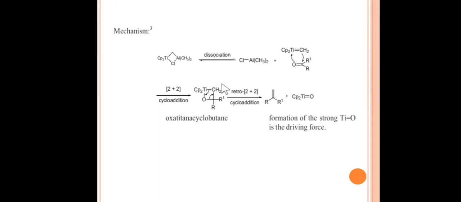But in practice, this four-membered intermediate is never isolated, and in situ it gives us the formation of olefin, that is conversion of the carbonyl compound to olefin by treating with this carbene. The formation of strong titanium oxide bond drives the process, and we get the olefin as the major product. So friends, let's see the scope of this titanium reagent.